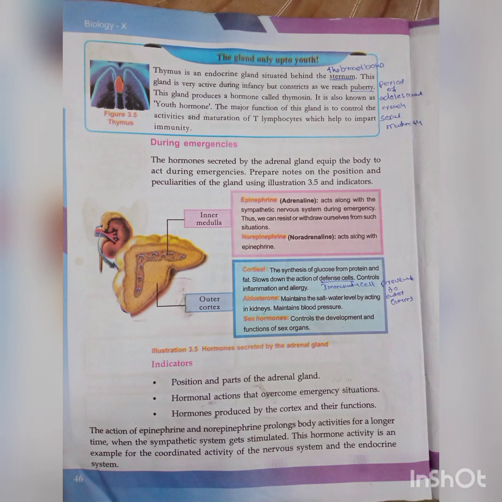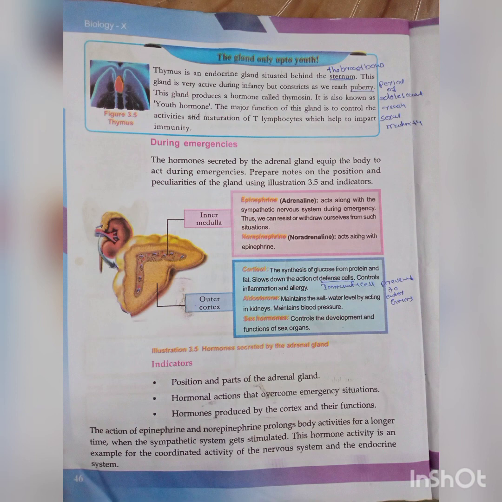The thymus gland produces a hormone known as thymosin. Do you know thymus gland is an endocrine gland? Why an endocrine gland? Because this gland produces hormone. Thymus is an endocrine gland situated behind the sternum. Sternum means near the lungs. You can see figure 3.5. Near the lungs there is a bone, the breastbone. Behind the breastbone this gland is situated, the thymus.